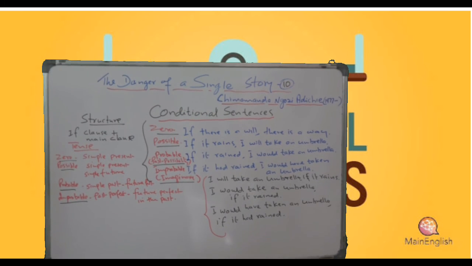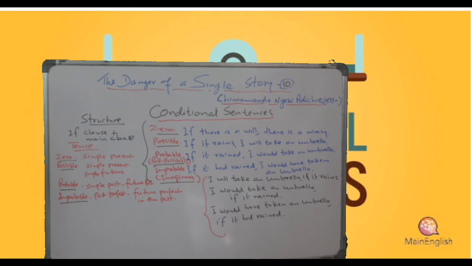And then I told you, you can also change the structure. I will take an umbrella if it rains. I would take an umbrella if it rained. I would have taken an umbrella if it had rained. There is a way if there is a will. See the zero condition, possible condition, probable condition or past possibility, improbable condition or imaginary condition. Now about possible, probable and improbable we will see in detail in the coming classes.